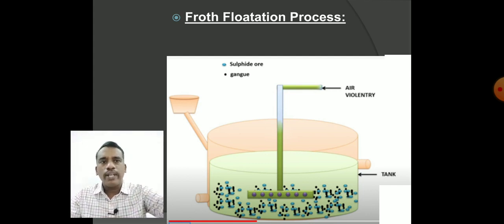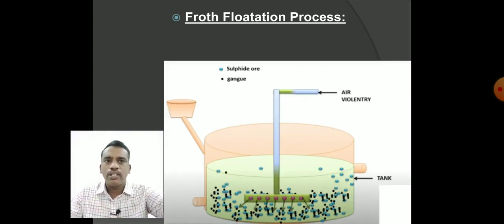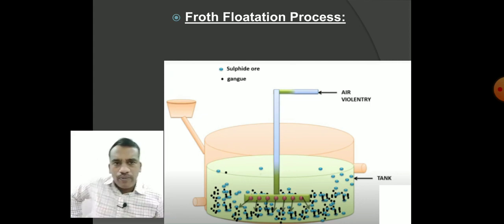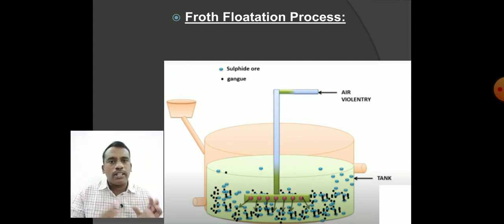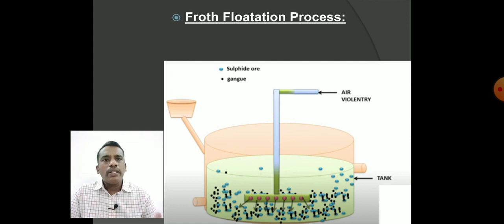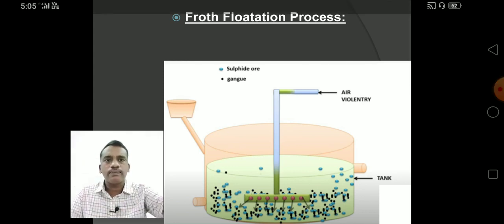It is going to agitate the mixture. We didn't represent the froth here, but you can observe that the sulfide ore particles are entering the froth. There are two different colors to represent the sulfide ore and the gangue particles.